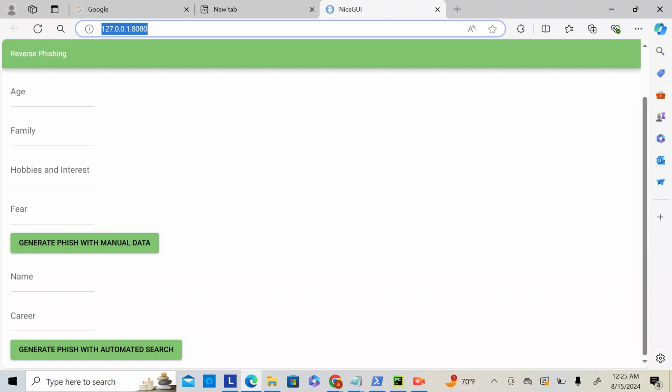So there's two options here. A user can manually enter their information and generate a phish with manual data, or they can have ChatGPT, which is in the back end, search the internet for their name and their career and generate a spear phish on that. So I'm going to first test it out with my information.